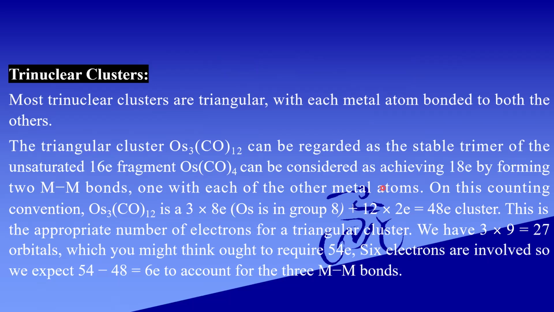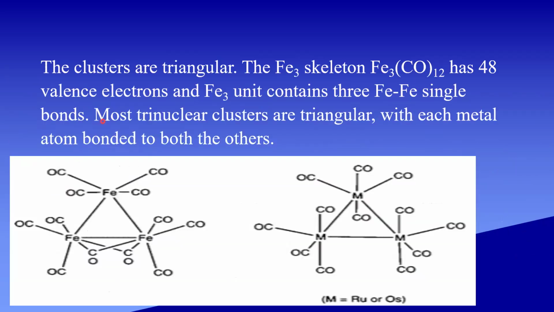Here, only 48 electrons are present. So 54 minus 48, that is equal to 6 electron. That is divided by 2 gives 3 metal-metal bonds. The clusters are triangular.